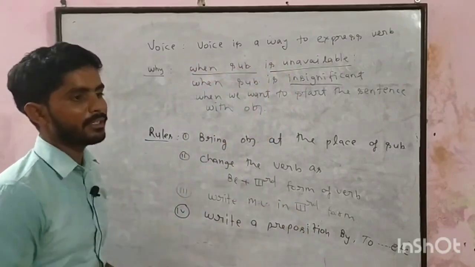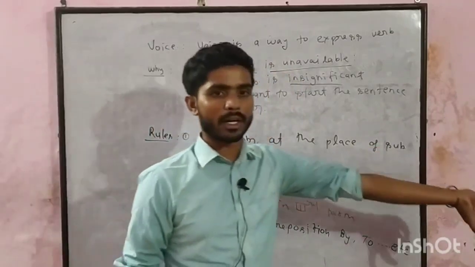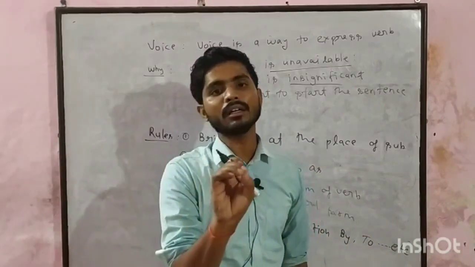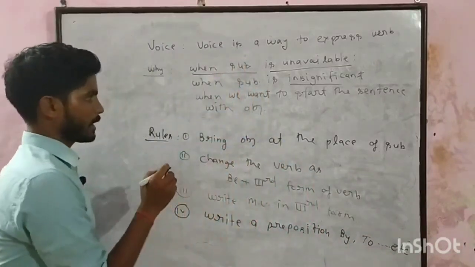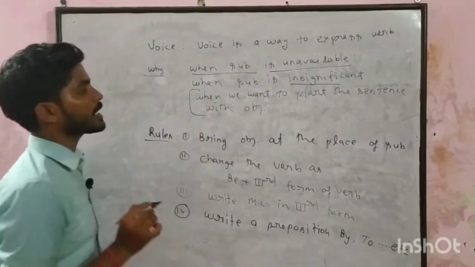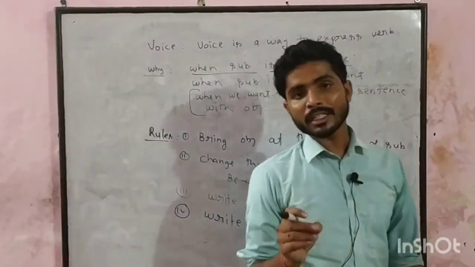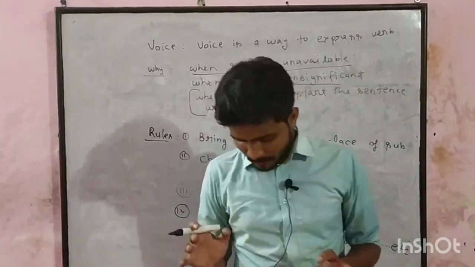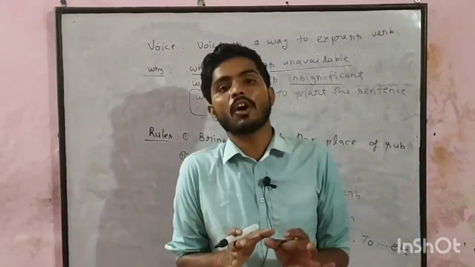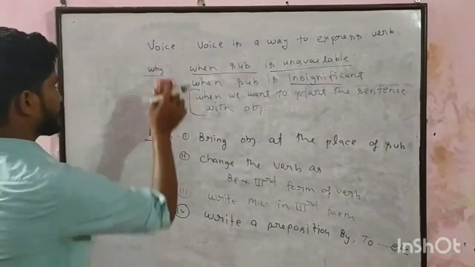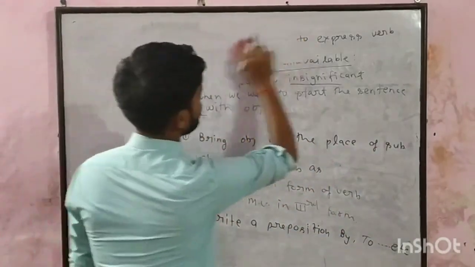Because if you say that someone has made the sword, it clearly indicates someone who can be a blacksmith. Passive is also used in another case, when we want to start a sentence with the object. Okay, fine.